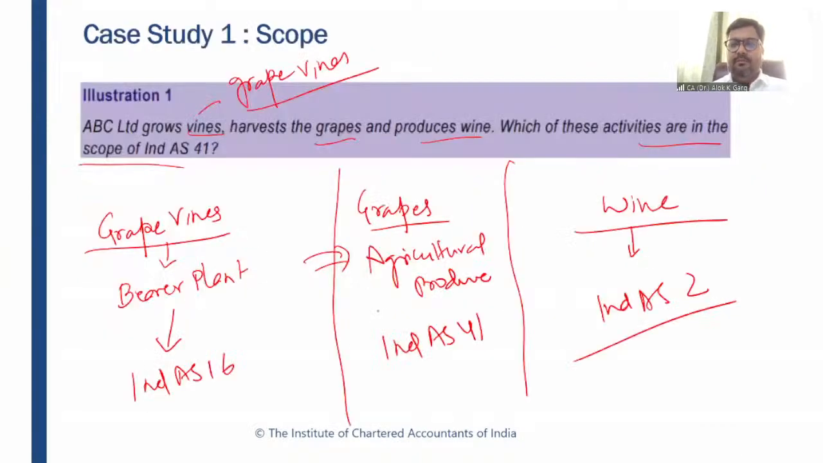So just make it simple. Grape wine is a bearer plant which will provide grapes for more than 1 year, and hence it is covered under Ind AS 16. When the grapes are harvested from the grapevine, it will become an agricultural produce, and this agricultural produce has to be measured and recognized as per Ind AS 41. Okay, and after that it will become inventory. This wine is kind of an inventory, and wine will be covered under Ind AS 2, right? This grapes has to be processed for converting into the wine.